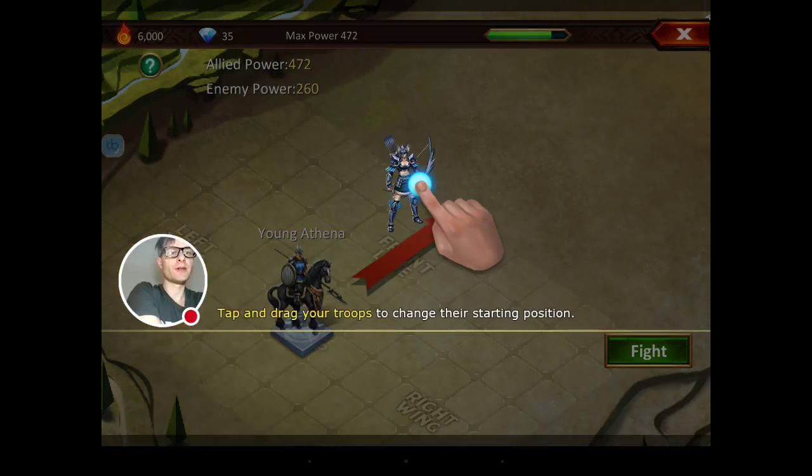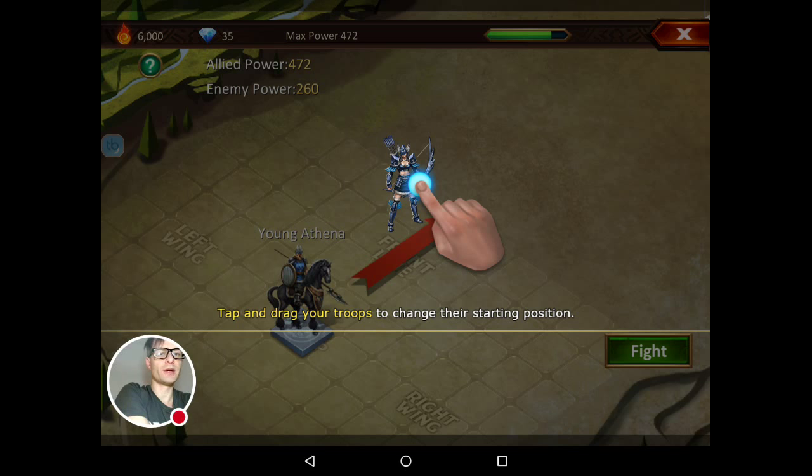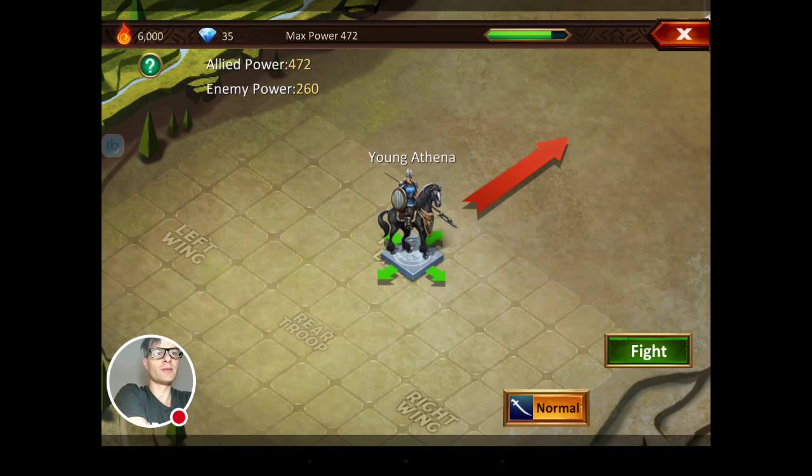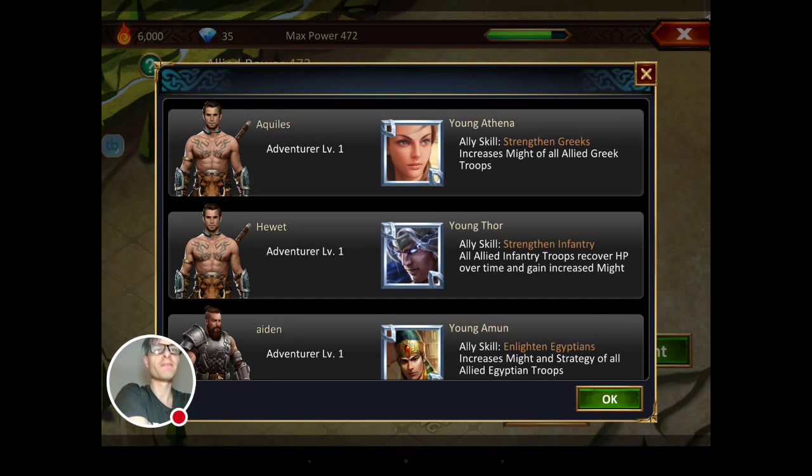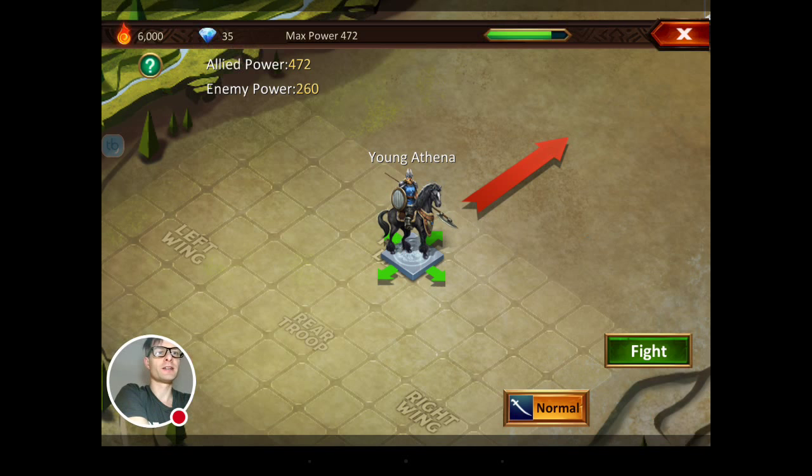Alliance interface amendment. Okay, so now we get into something that's a bit more interactive. So we can see obviously that we're going to be setting up formations and having to place things in the right area, I guess, when it comes to cavalry and things like that. But looks like my power's much more than theirs, so I'm going to win this one, I think. Not sure what this one is. This is probably someone who's going to help me. This is an ally, okay.